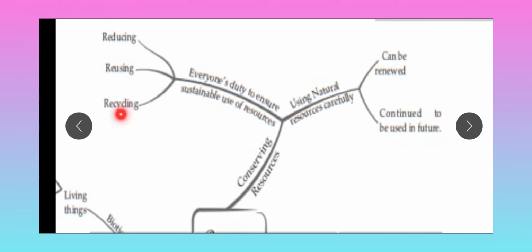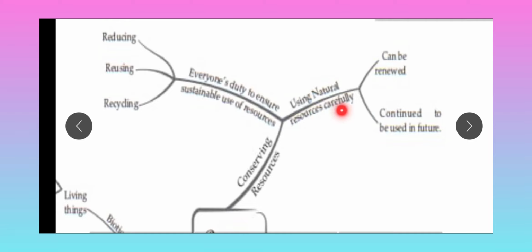For example, old paper and newspaper we have to give to the scrap person, so that it can be reused. Ultimately, trees will be saved because paper is made from trees. Okay, next,